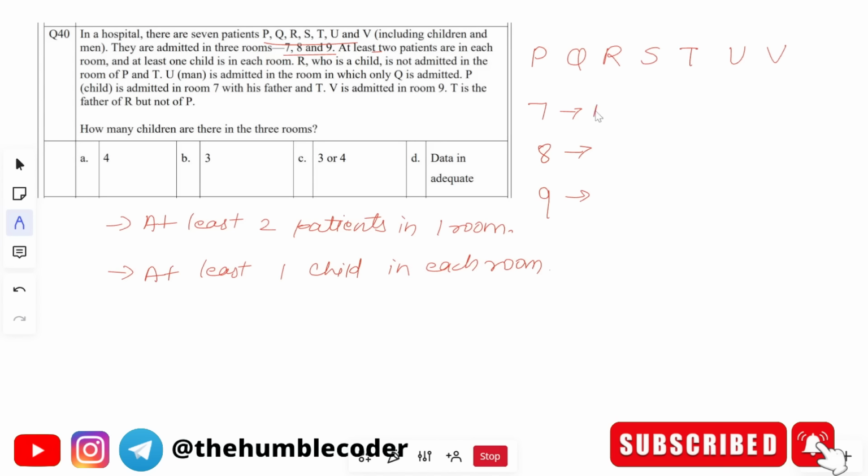Let's move forward. P is a child admitted in room number 7 with his father and T. This is helpful. So P's father is also there, and then one more person, T. There are three people in this room. This statement told us that in room number 7 there are three people: P, father of P, and T.